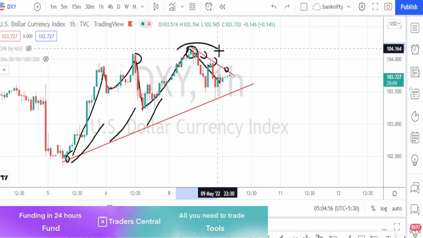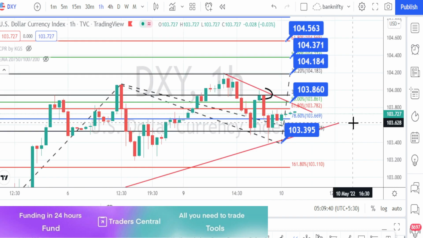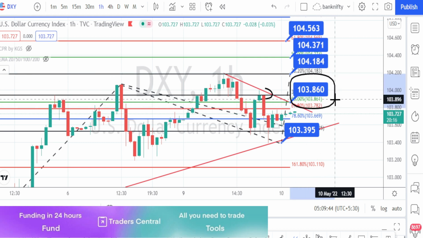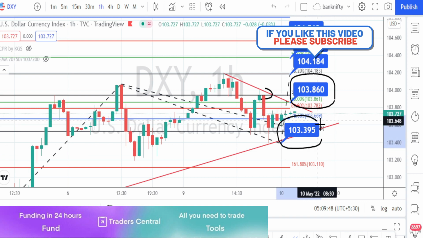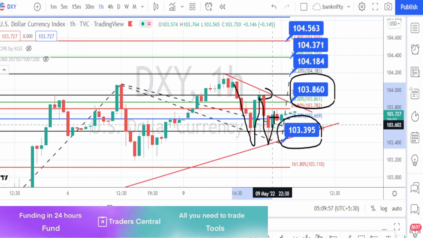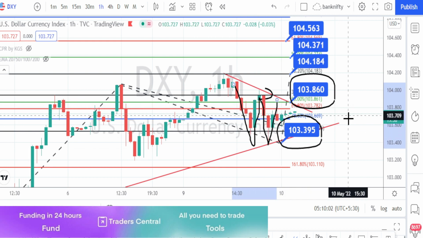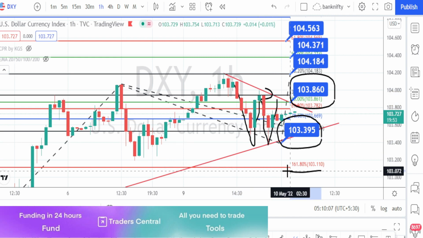When we look at the current support and resistance levels in the hourly time frame, currently the price action is trading between the resistance level of 103.860 and support level of 103.395. It is under a consolidation within this support and resistance line. And if the price action breaks this trend line or support line, the next level of support is going to be around 103.110.